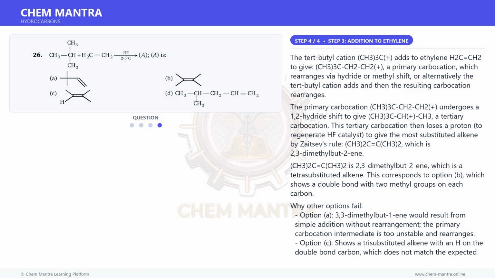Why other options fail? Option A, 3,3-dimethylbut-1-ene, would result from simple addition without rearrangement. The primary carbocation intermediate is too unstable and rearranges. Option C shows a trisubstituted alkene with an H on the double bond carbon, which does not match the expected tetrasubstituted product. Option D, CH3CH(CH3)CH=CH2, would be a simple addition product without carbocation rearrangement and is not the thermodynamic product under HF conditions.